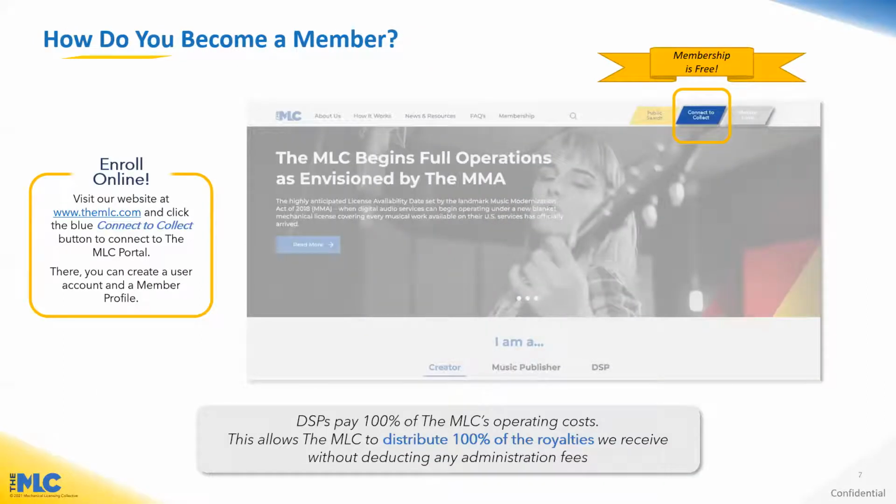So how do you become a member? If you go to the MLC's website, themlc.com, and click the blue Connect to Collect button, you'll be taken to a page to begin the process of becoming a member. DSPs pay 100% of the MLC's operating costs, so this allows the MLC to distribute 100% of the royalties that we receive without deducting any administration fees.